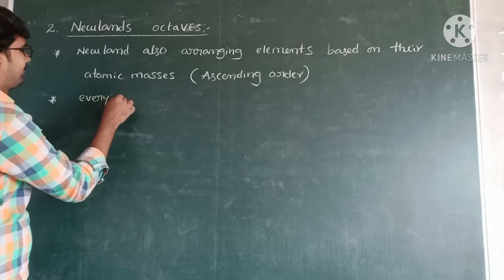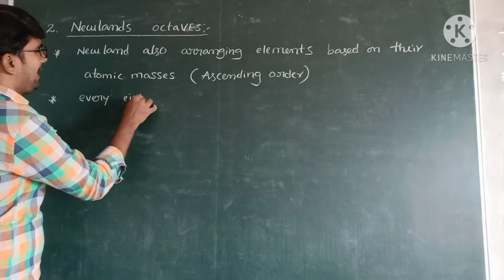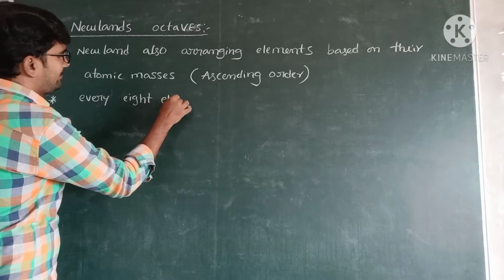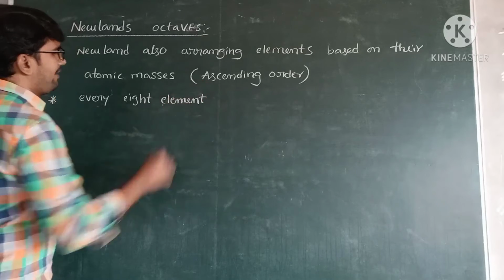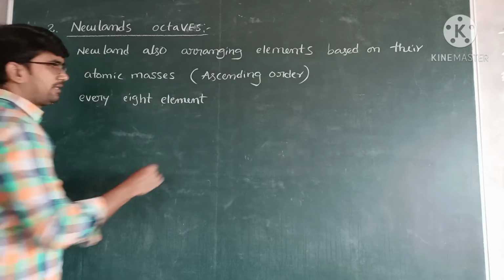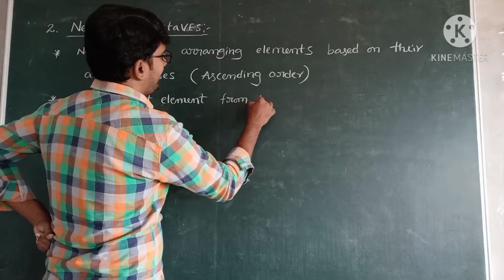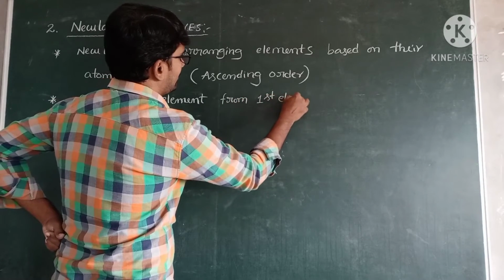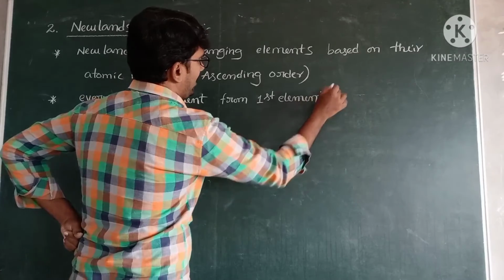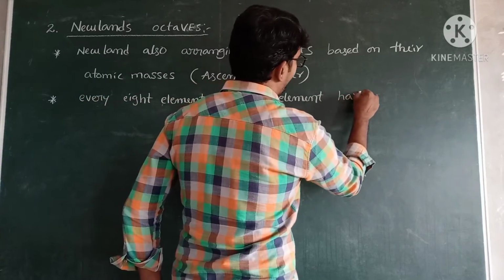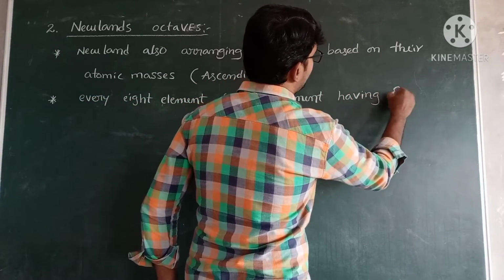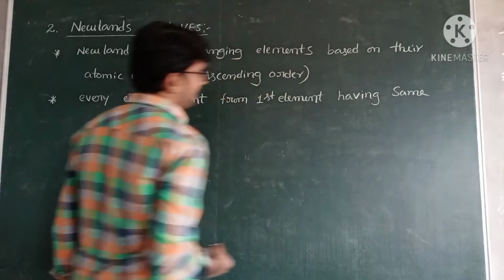every eighth element from the first element having the same properties.